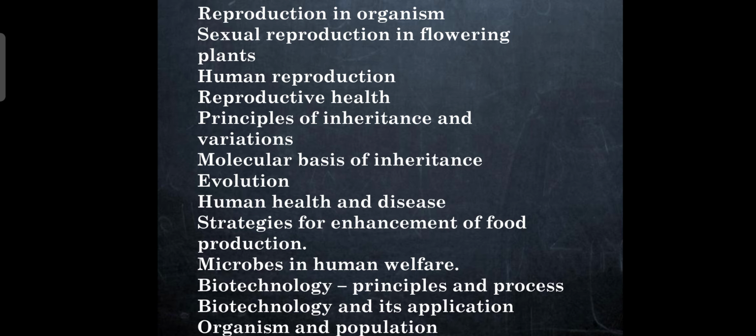So in your second PUC there are 5 units covering around 16 chapters. Okay, so this is regarding the introduction of the syllabus.